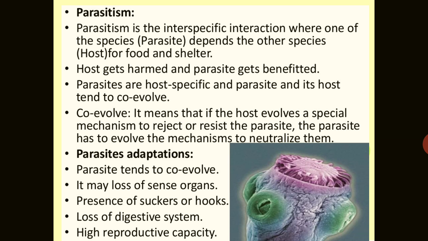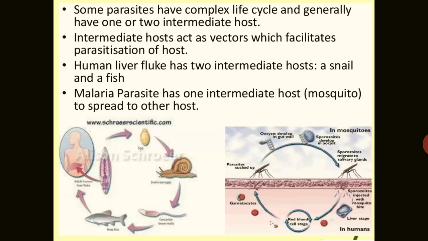So parasite adaptation is there. The parasite tends to co-evolve with this method, and it may lose its sense organs also. The presence of suckers and hooks is very important in the parasite, along with loss of the digestive system. It absorbs food and juices directly from the host, and has very high reproductive capacity, so it can survive in any case.